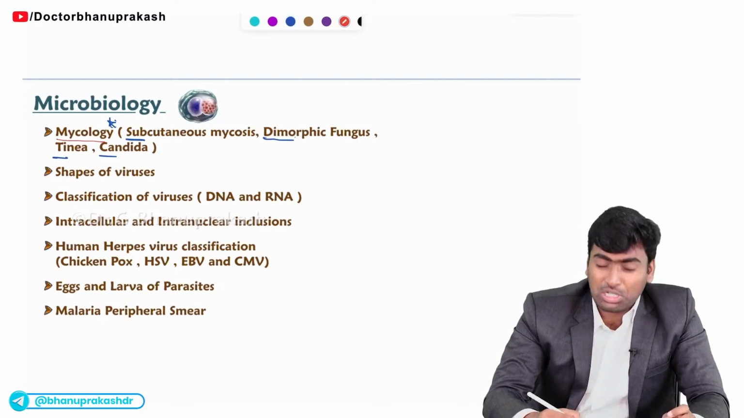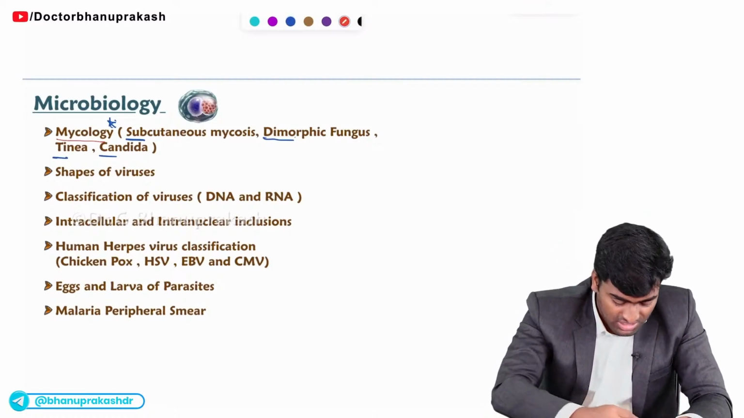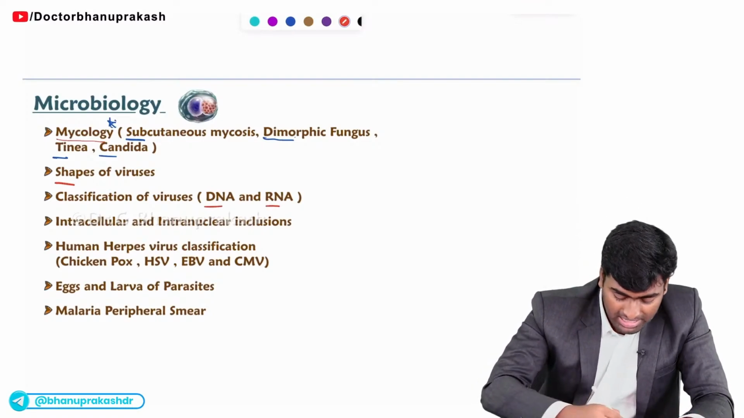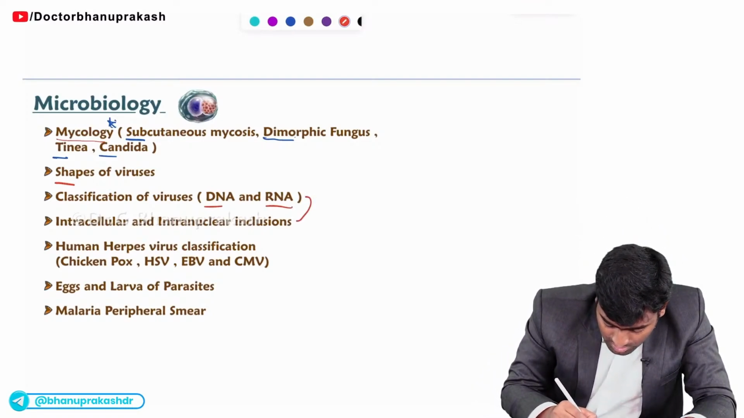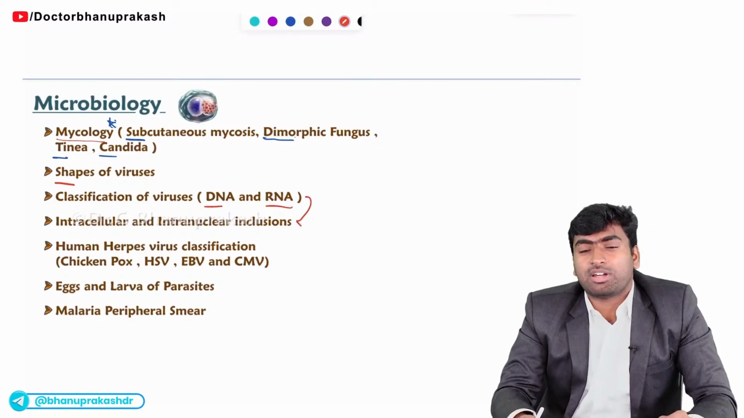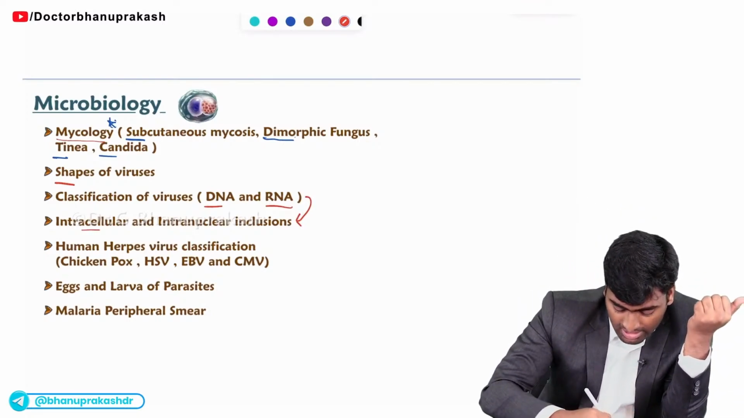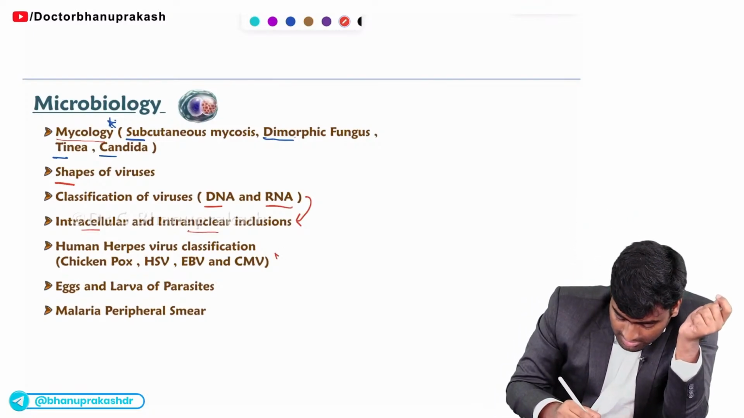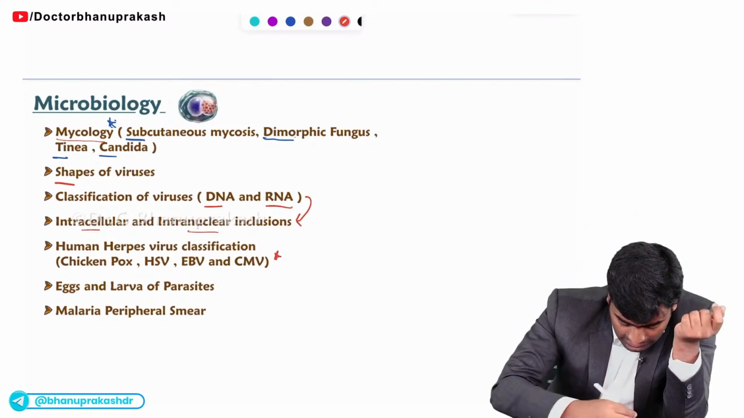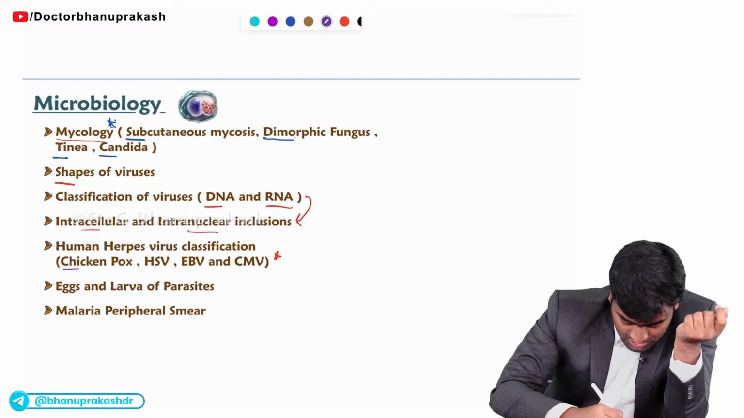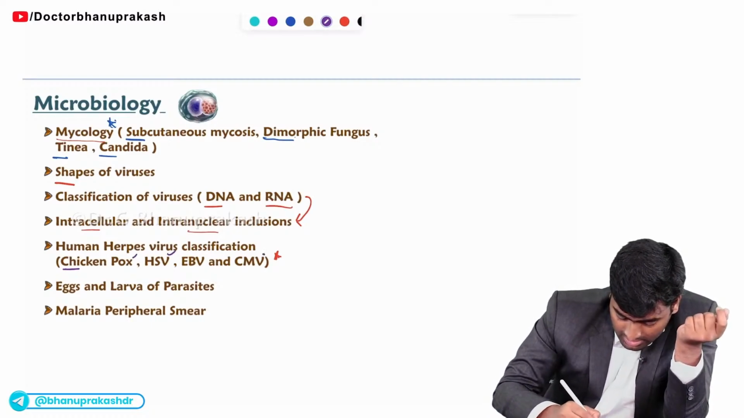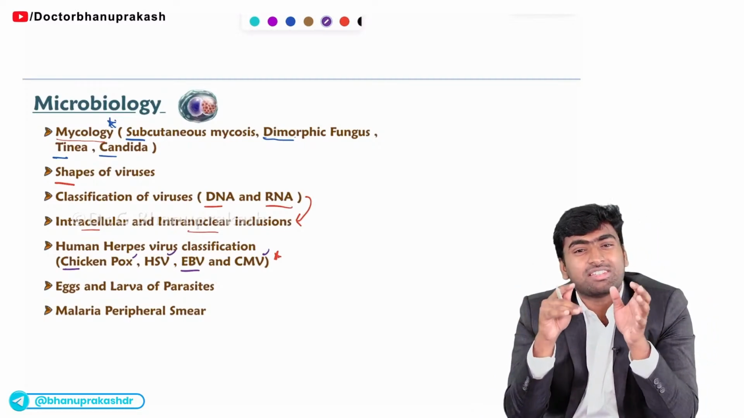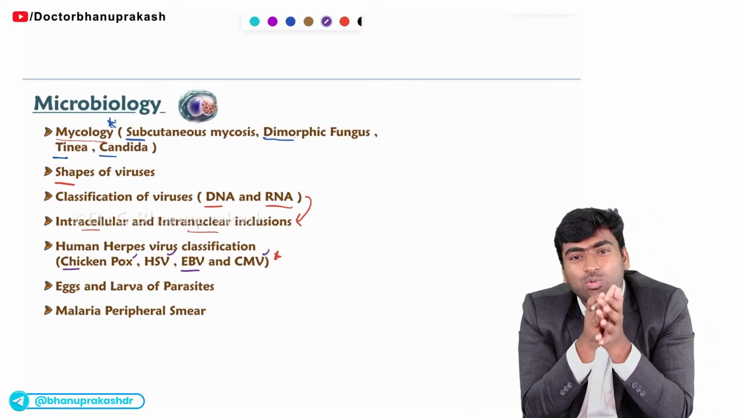Then about viruses, you need to know basic things about the viruses, the shapes and whether they are DNA or RNA viruses. Fine. And about these viruses, you should also know about the inclusion bodies. There might be intracellular or intranuclear inclusions. So you need to know about these inclusions also. And the next most important topic, it is what? It is these three diseases: chickenpox, HSV and CMV. If you can, then remember also EBV. So if you read all these conditions, there will be a question from each one of these topics.